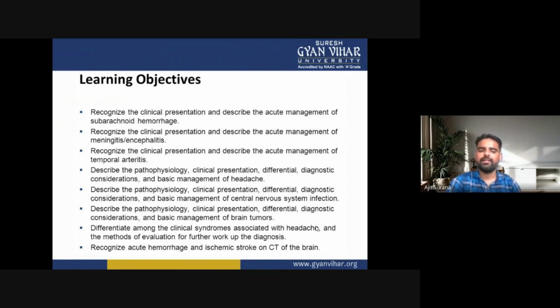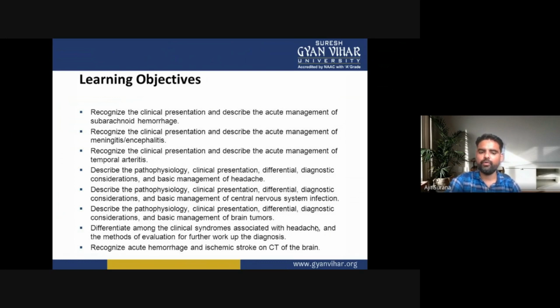Next, we describe the pathophysiology, clinical presentation, differential diagnosis, diagnostic considerations, and the basic management of headache. Next, we describe the pathophysiology, clinical features, differential diagnostic considerations, and the basic management of central nervous system infections. Now, we describe the pathophysiology, clinical presentation, differential diagnosis, and the basic management of brain tumors.